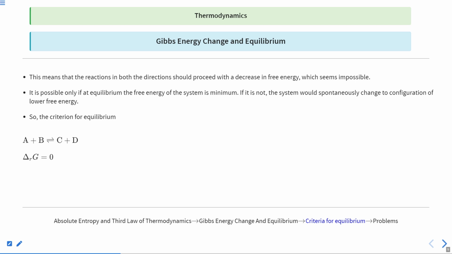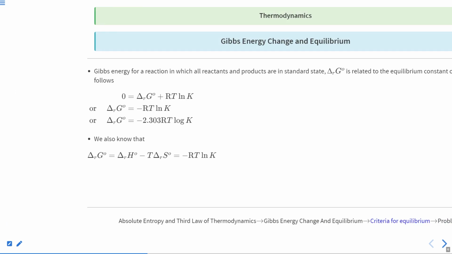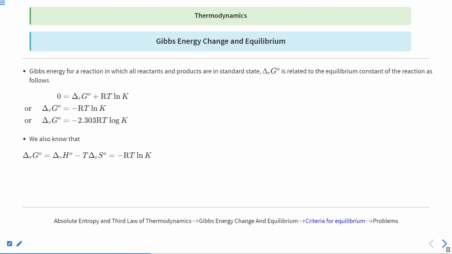It should always be in your mind that if you want an equilibrium, then your delta G will be 0. If you are at equilibrium, then your delta G for either direction will be 0. Now we know the formula that delta G equals delta G naught plus RT ln K. So we take delta G equals 0. That brings us to this formula: at standard condition, delta G naught equals minus RT ln K.